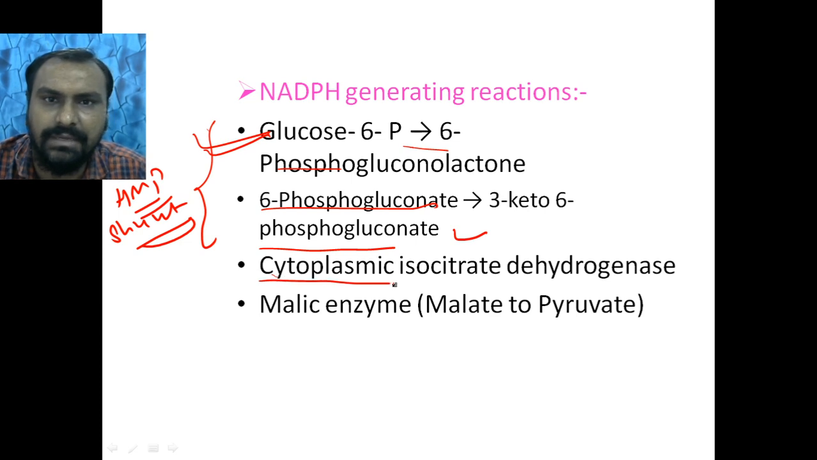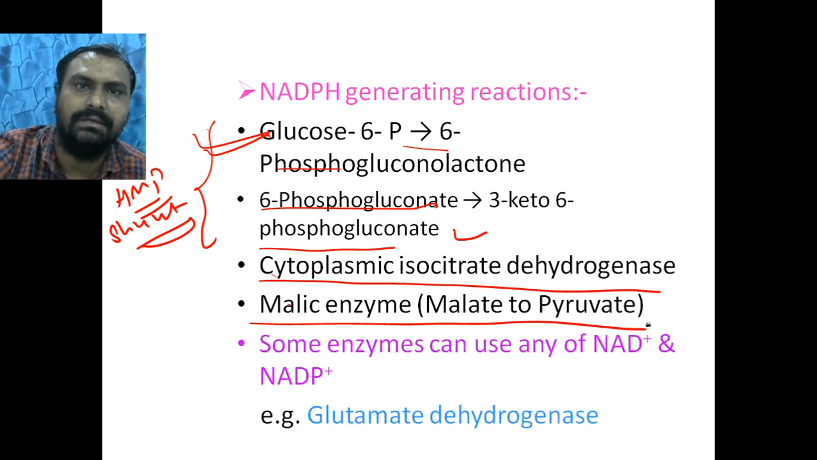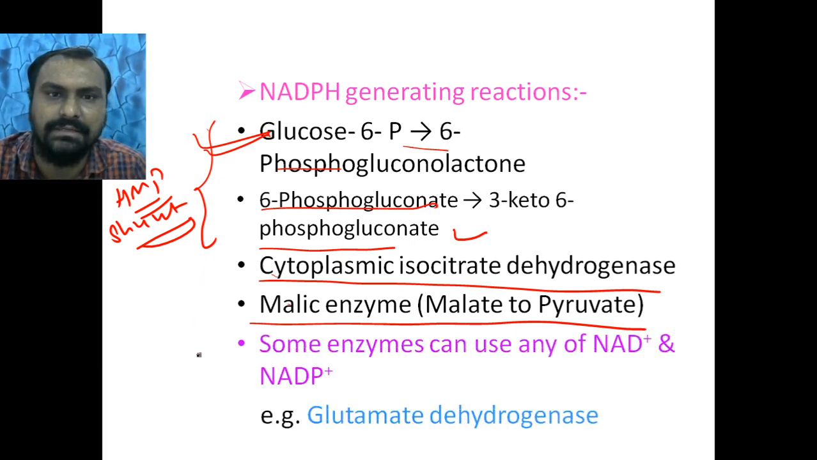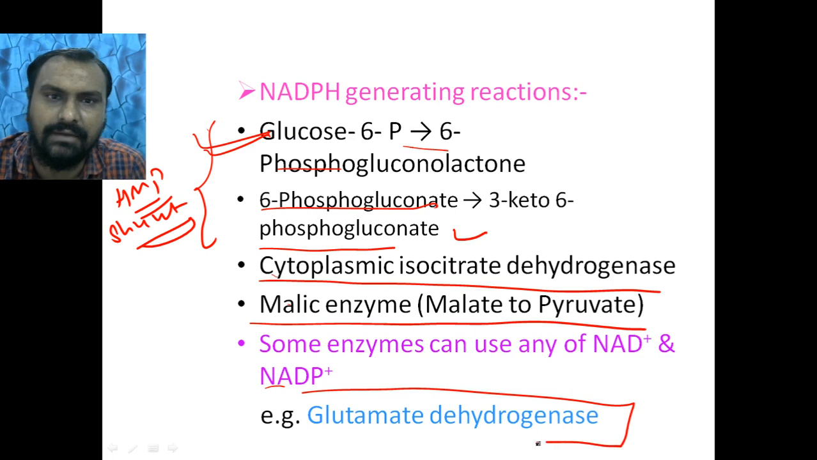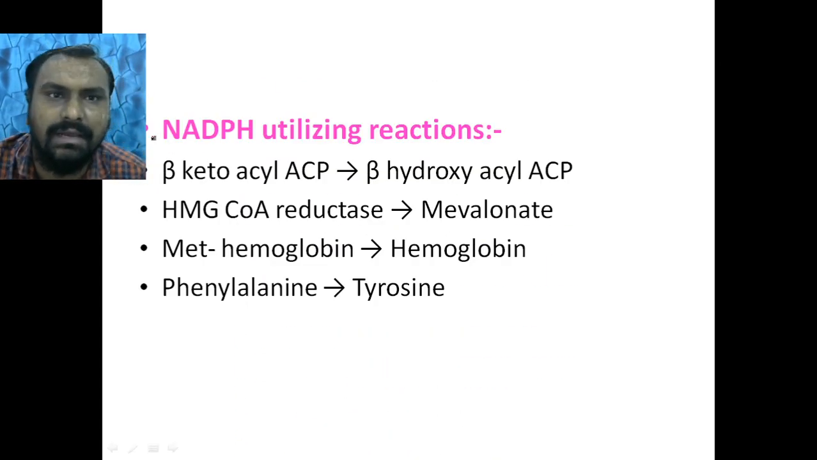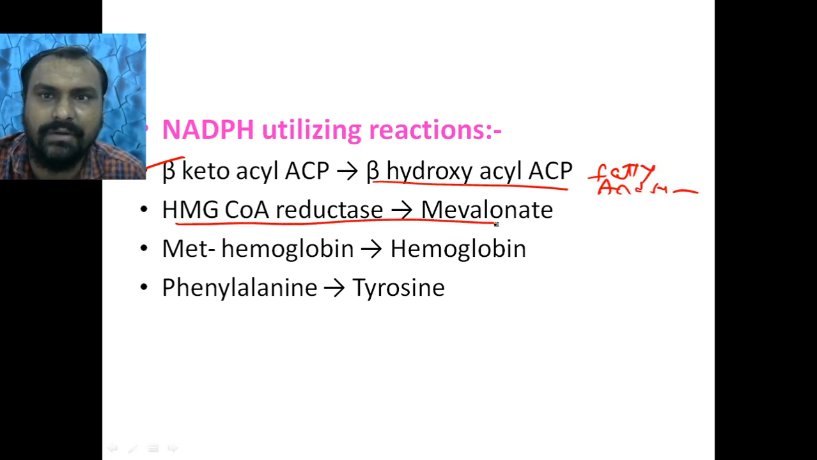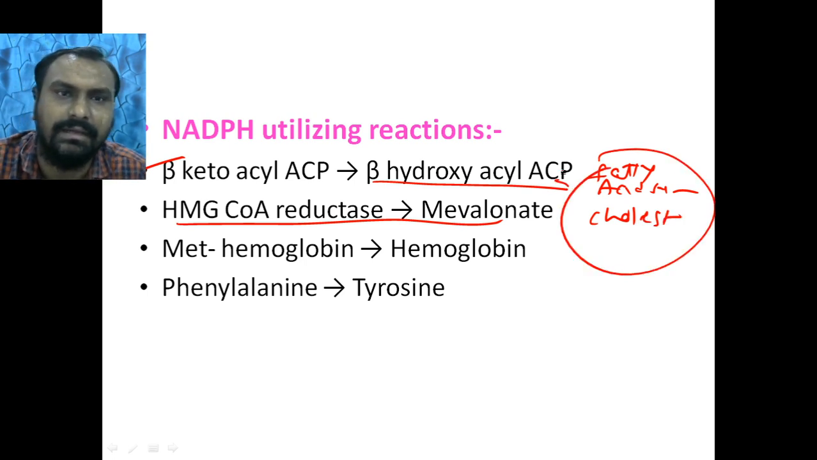While cytoplasmic isocitrate dehydrogenase and malic enzyme, malate to pyruvate, all will produce NADPH. Also glutamate dehydrogenase requires both NAD and NADP. NADPH is used for the conversion of ketoacyl to hydroxyacyl ACP in fatty acid synthesis, right? And HMG-CoA to mevalonate in cholesterol. So reductive biosynthesis of both these substances requires NADPH.